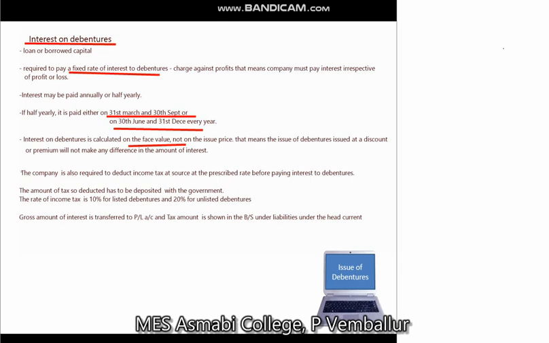Again, the company is required to deduct tax at source at the prescribed rate before paying interest to the debenture holders.